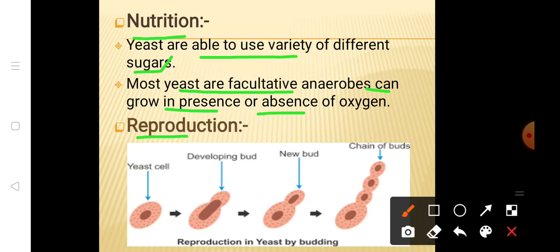If we talk about reproduction, yeast reproduction can be done by vegetative, asexual, and sexual reproduction. Three types of reproduction have been found.